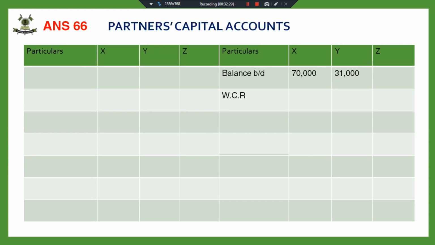I'm distributing the workmen compensation reserve. Since there was no claim, the total amount of 5,800 will be distributed in the old profit sharing ratio. This comes out to be 3,625 and 2,175, distributed in the ratio of 5:3.